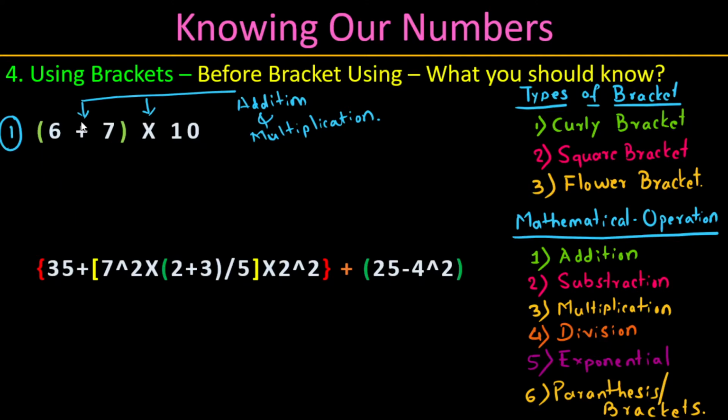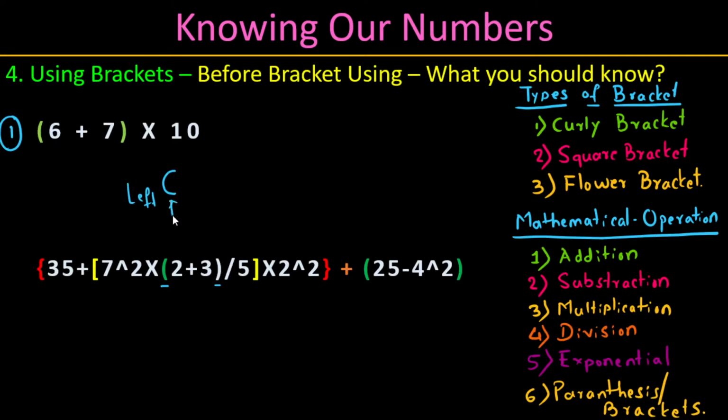In the second example, we see that several brackets are there. This is one type of bracket, and this is the same bracket in a closed condition. If anything starts from the left, it is called an open bracket. When it is open, it should be closed, otherwise the problem will not be solved. Okay, this is a closed state. This is one condition. The second condition is, take any problem, we have to start from the left. The third condition: brackets are used to group the mathematical operations.